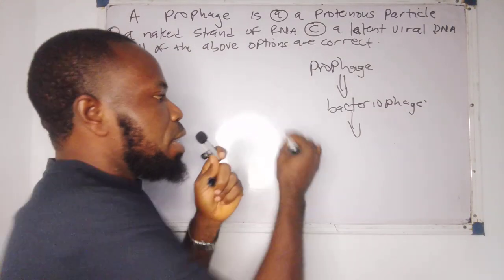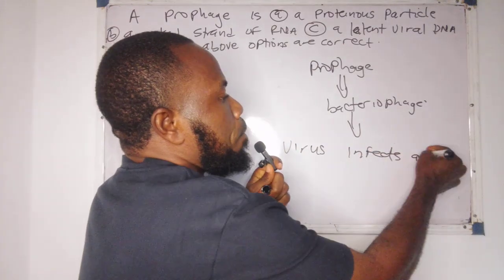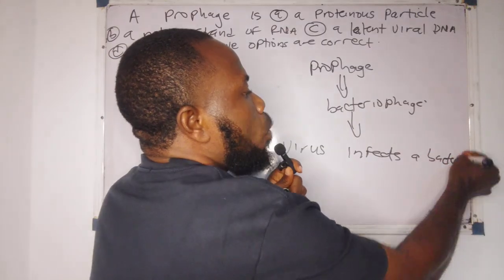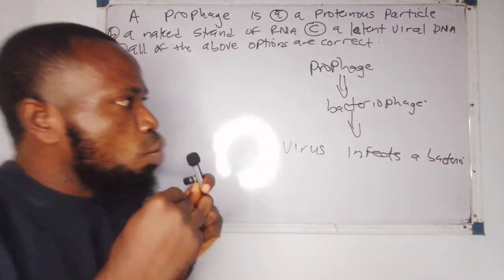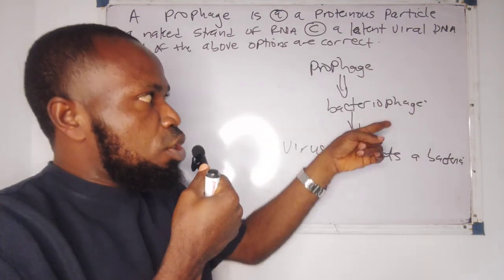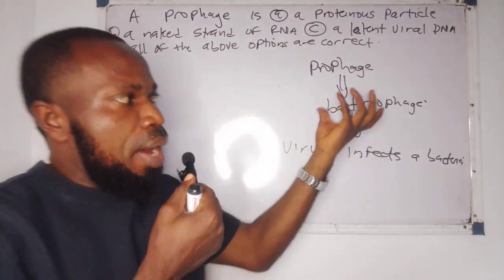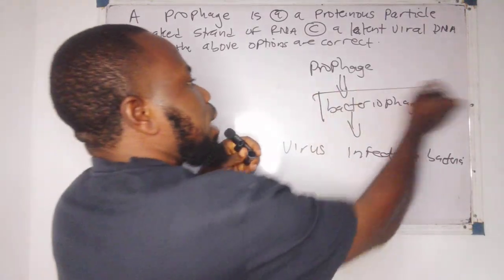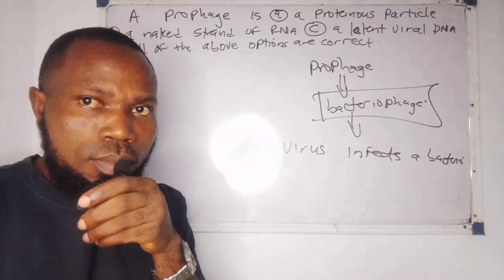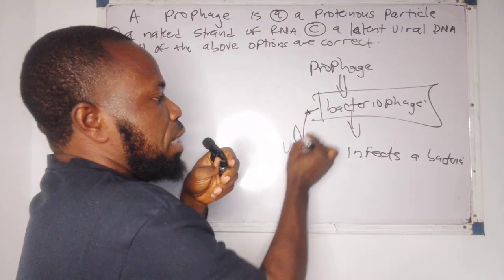It's a virus that does what now? That infects a what? A bacteria. Now, in a simple layman's way, a virus that infects a bacteria is known as what? A bacteriophage. That's why I said a prophage is linked to a bacteriophage. We have known already that a bacteriophage is a virus that infects a bacteria, and critically, that it is a virus.